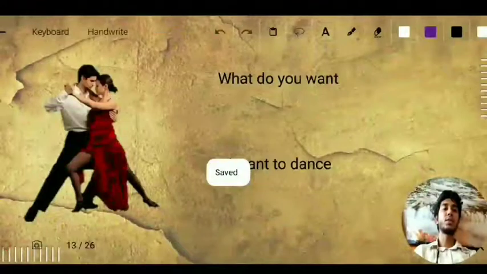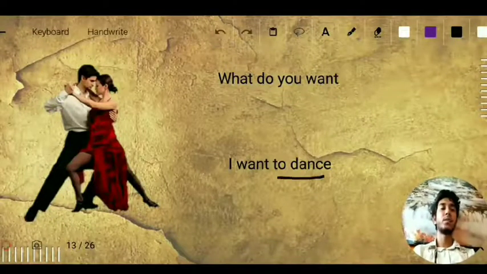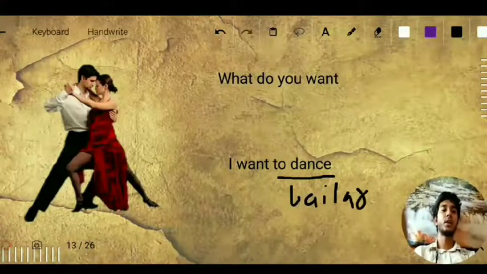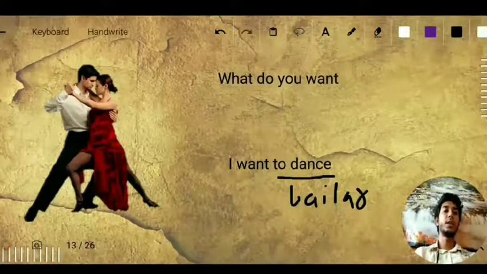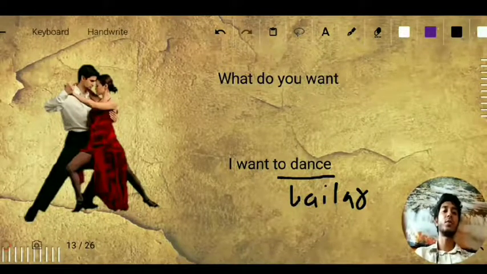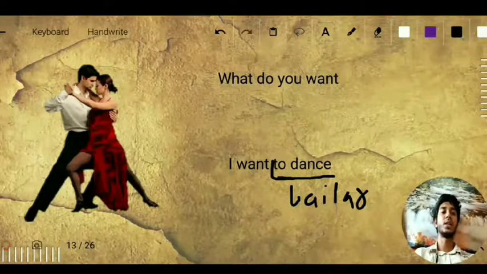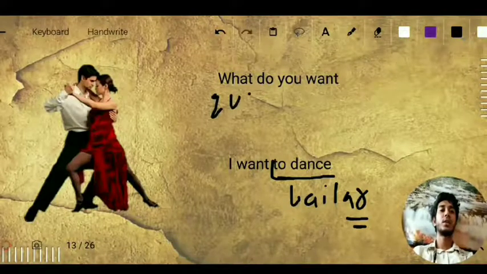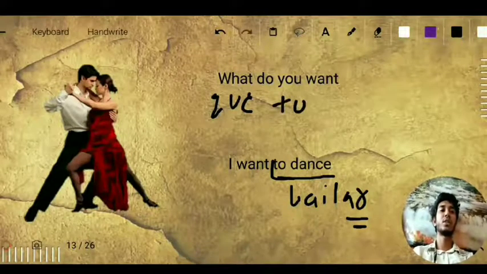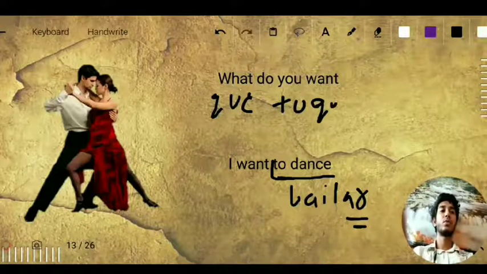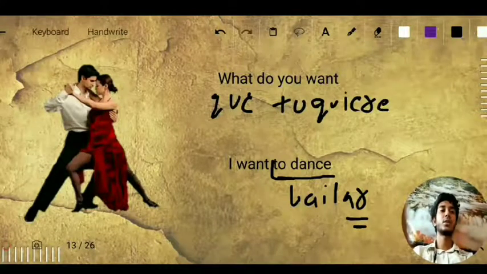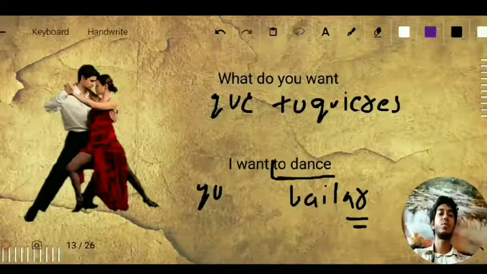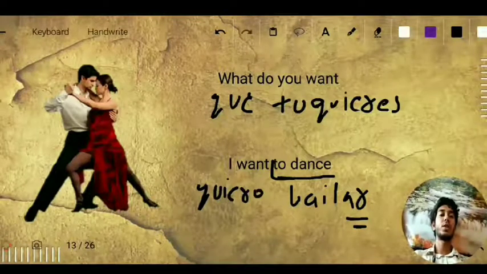What do you want? I want to dance. The word for dance is bailar. It's a verb, B-A-I-L-A-R, bailar. In my previous session I told you baile, bailarina, and then I discussed these two words. From that, to dance, the verb is bailar. Again it is ending in AR. So what do you want? ¿Qué quieres? You can write tú quieres or just quieres, QUIERES. I want, yo quiero, so you can write yo or not, quiero, QUIERO, quiero bailar.